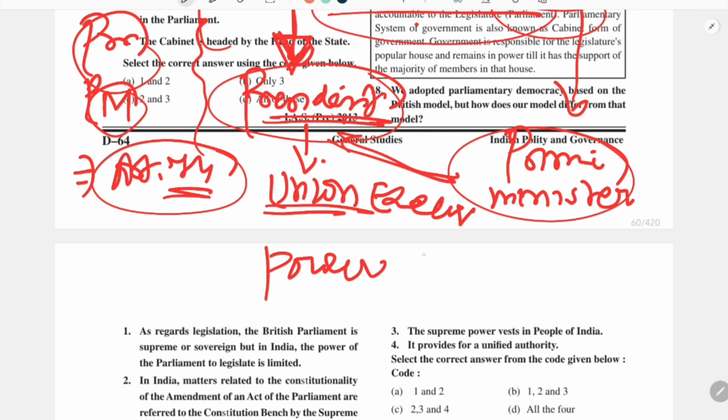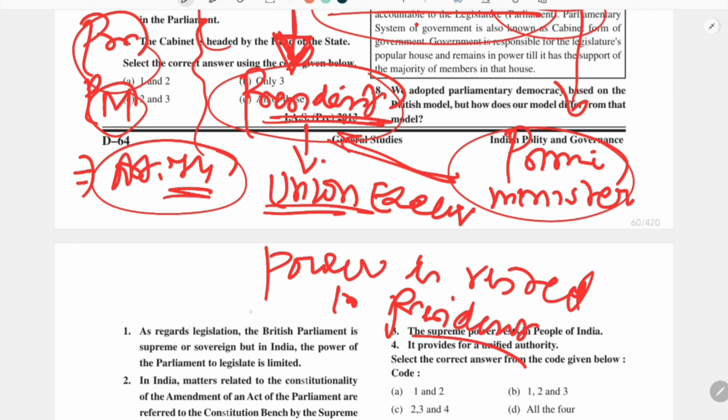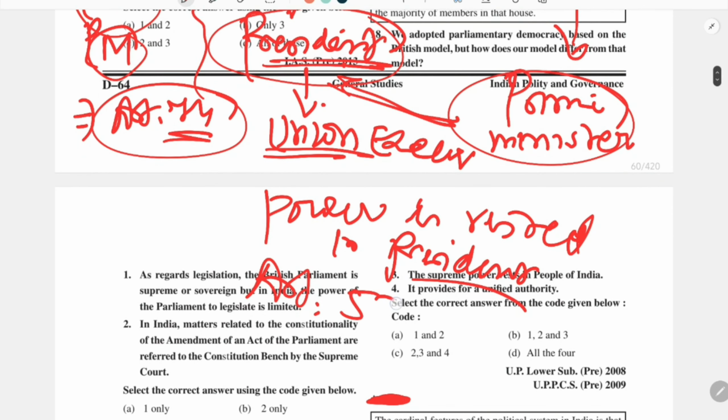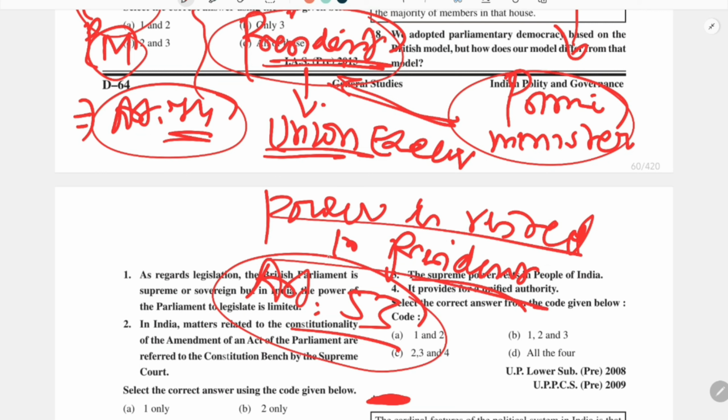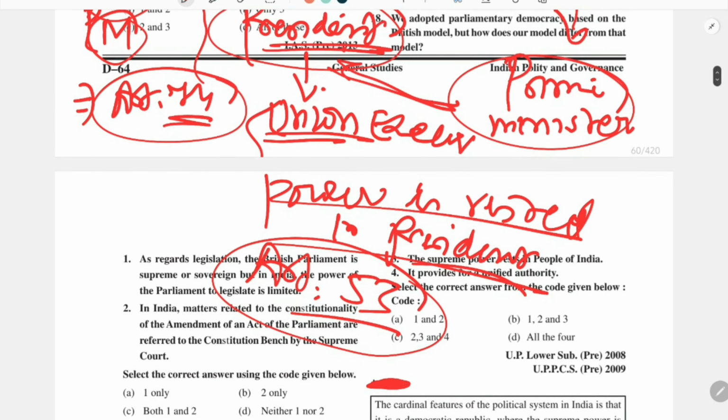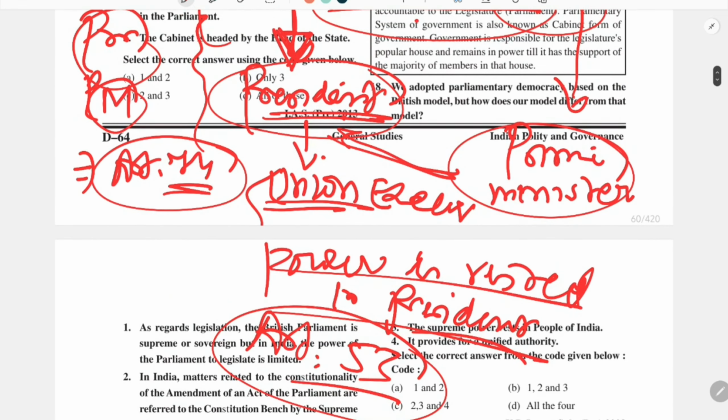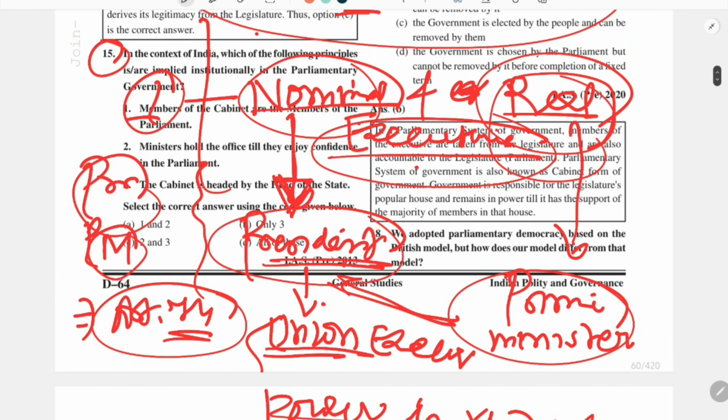Union executive power is vested in the president, and this is written in Article 53, where it is clearly stated. Although all decisions are taken in the name of the president, the real force behind taking those decisions is the prime minister and his council of ministers. In the real sense, the prime minister is the real power, and the president is just like a stamp, a nominal executive.